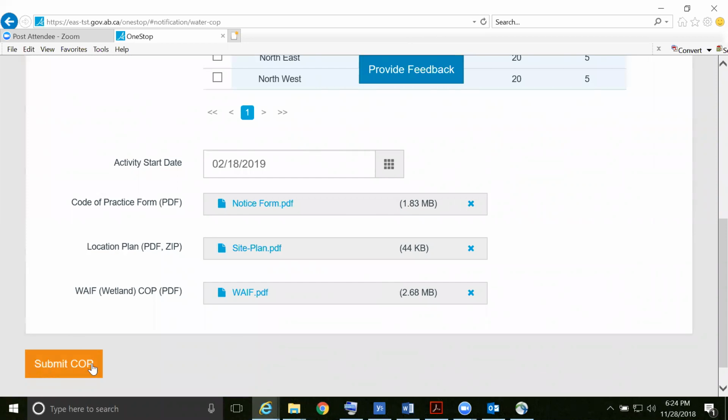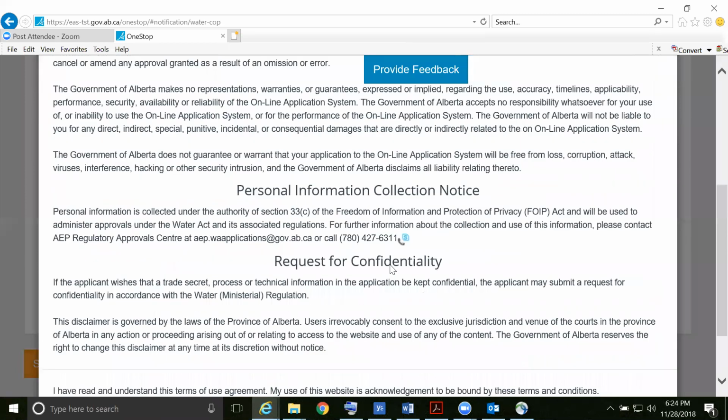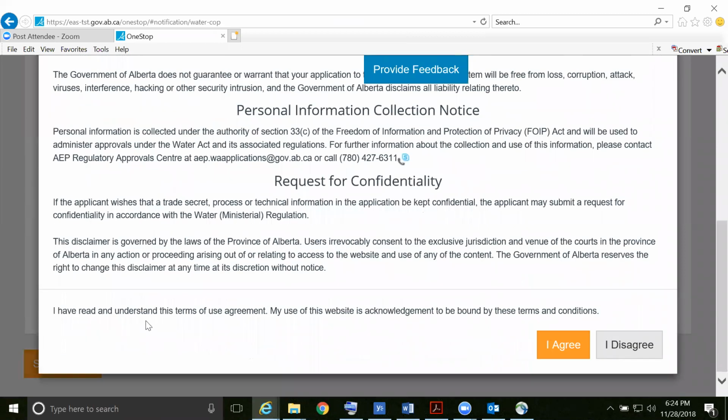Click on Submit COP. Read the declaration and disclaimer. Once you have read and understand the Terms of Use Agreement, click on I agree.